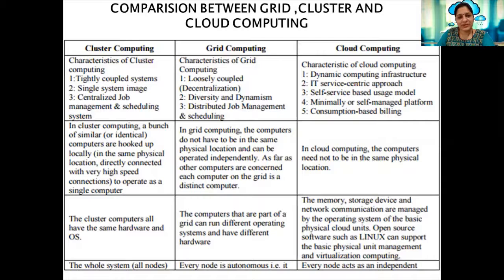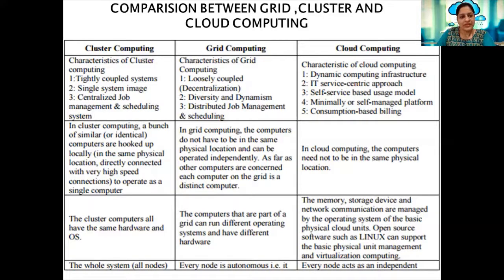So the basic difference is that cloud computing has lifted up a very important technology, and that is virtualization, which supports the heterogeneous environment as well as seamless access rights to the user as far as the computing resources are concerned.